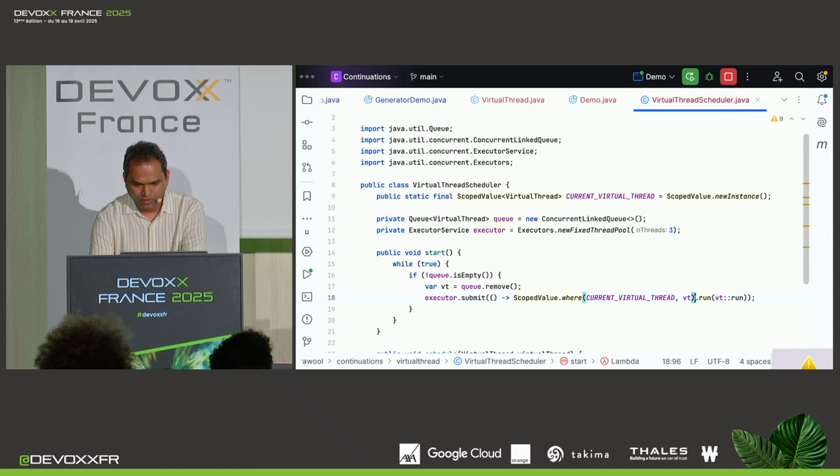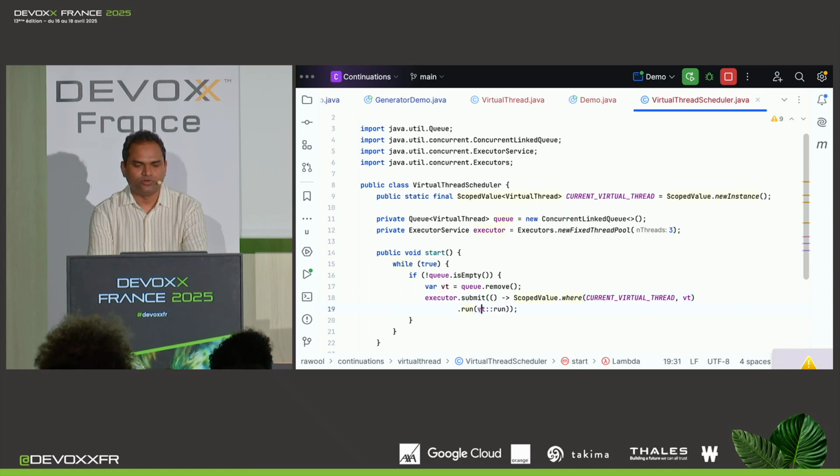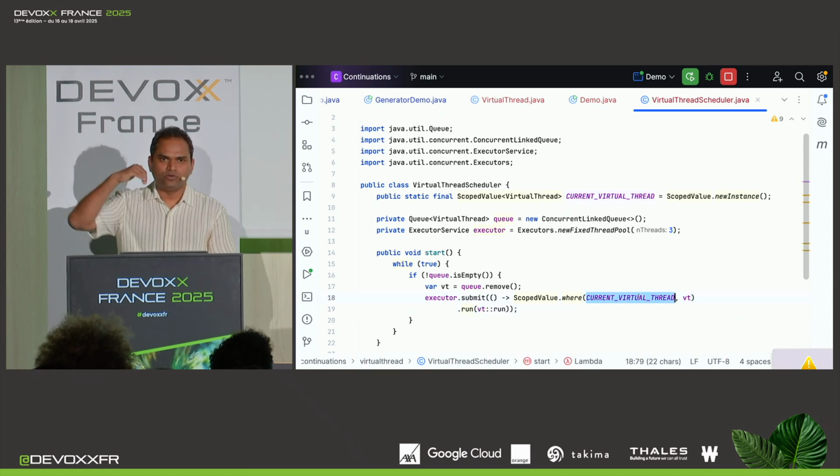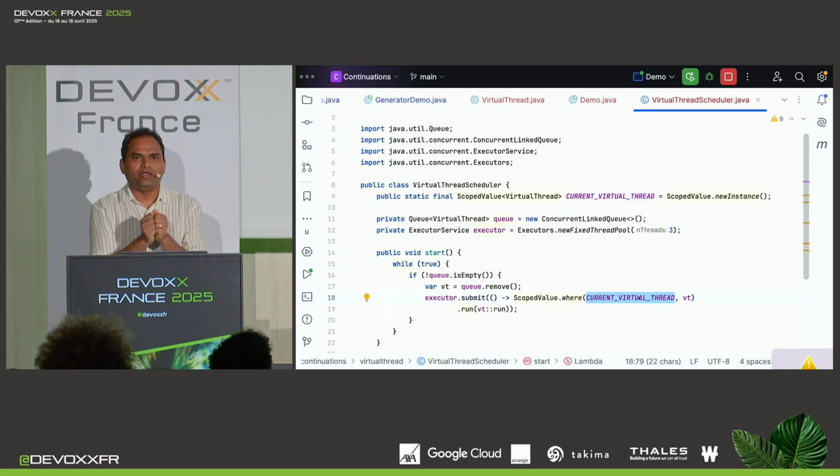So what this is doing is, before it runs the virtual thread, it sets the current virtual thread to that particular thread. So we get the handle on the current virtual thread. OK, now with this feature, let's add a blocking call.